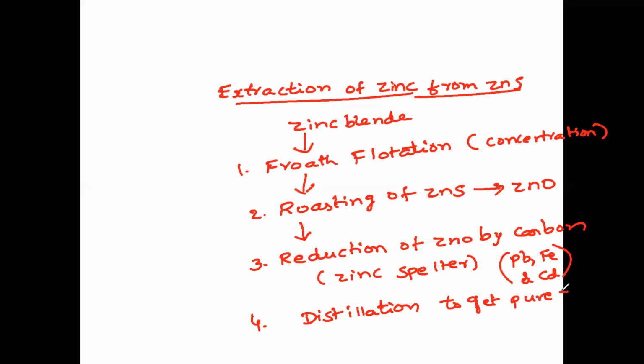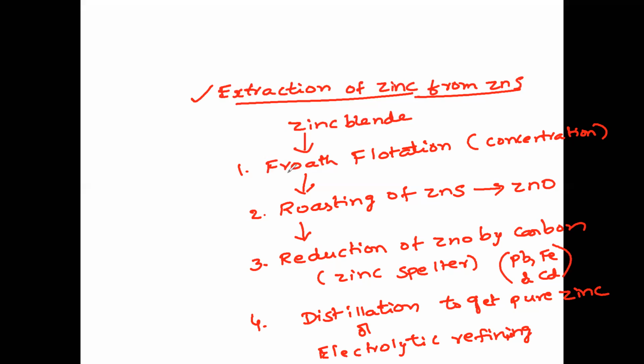Pure zinc, or even electrolytic refining also. Distillation or electrolytic refining. So the impurities will be removed from this. Either of these two methods we can do. And in electrolytic refining, zinc deposits at the cathode. So this is the extraction of zinc from zinc blend.